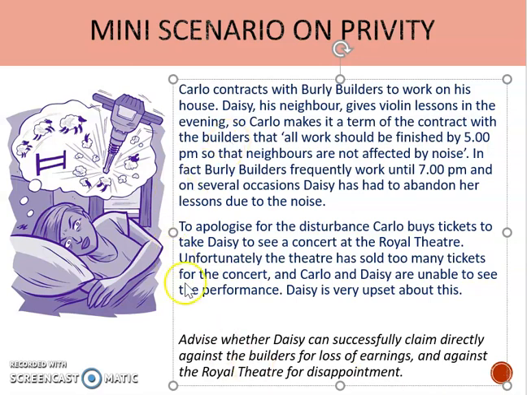Because when you look at these two situations, the person who's made the contract is Carlo. So Carlo contracts with the builders, Carlo contracts with the theatre, and you're being asked whether Daisy can enforce those contracts. And this is all about privity. And privity, if you remember, is like saying privacy of contract.